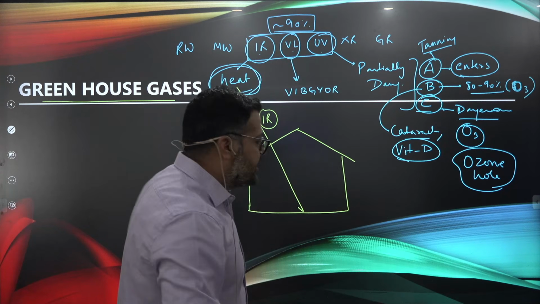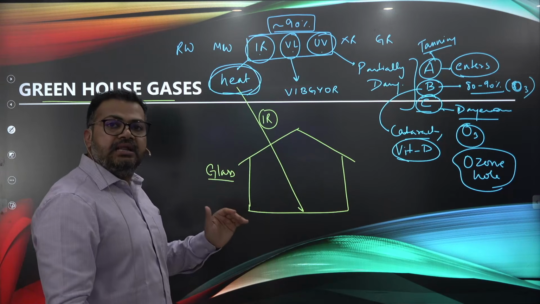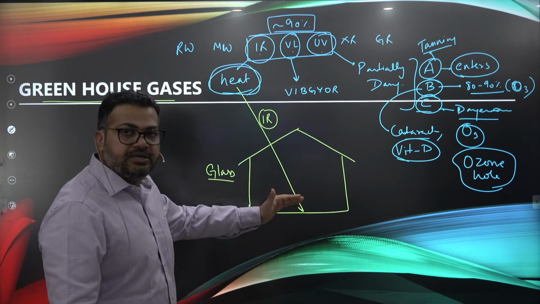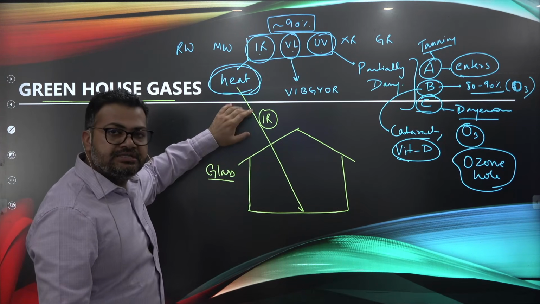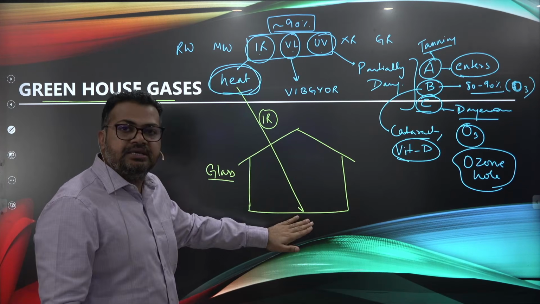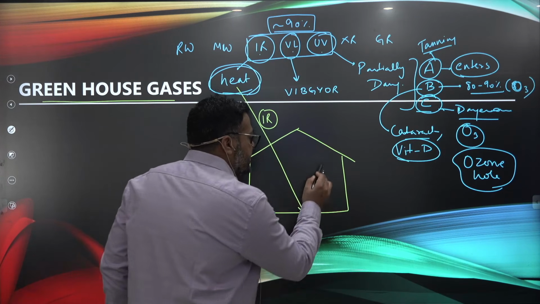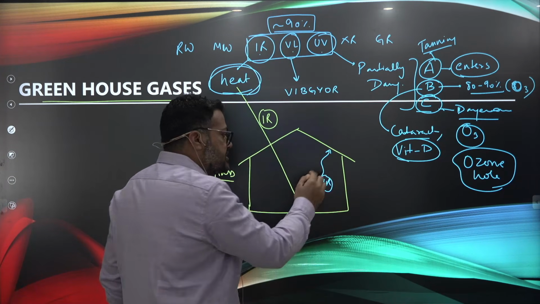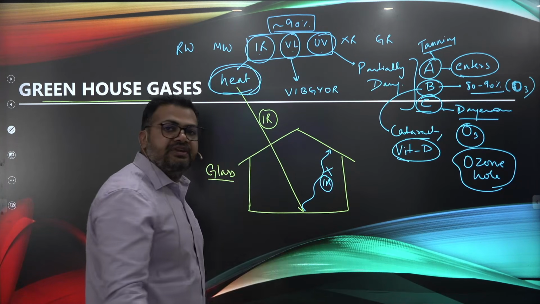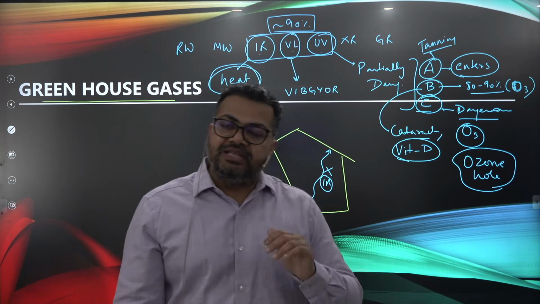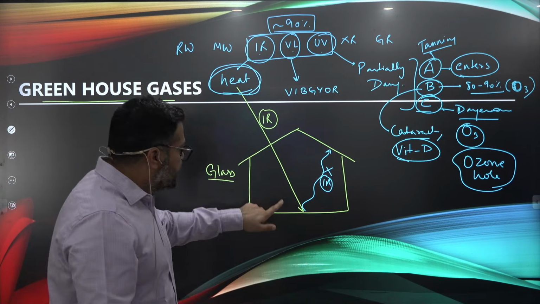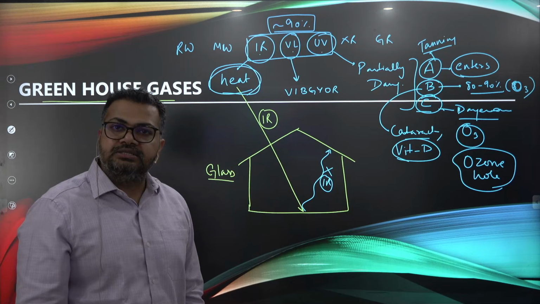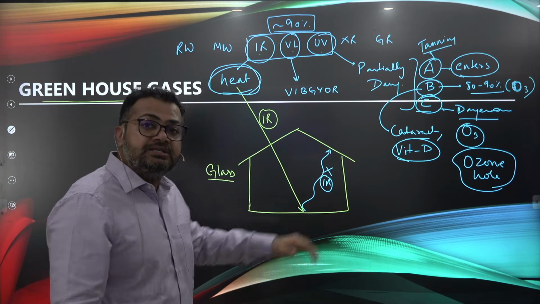And guys, what does glass do? Glass allows the infrared rays to enter. So the heat-carrying radiation of the sun can enter but will not be able to exit from here. So when the infrared light tries to move out, the glass does not allow the infrared light to go out, right? So infrared radiation can enter but it cannot go out of the glass, and because it cannot go out of the glass, what happens?